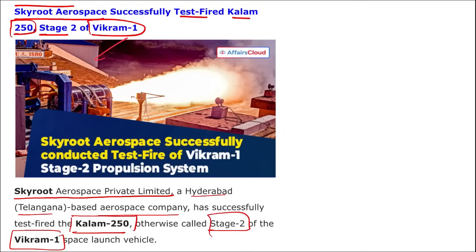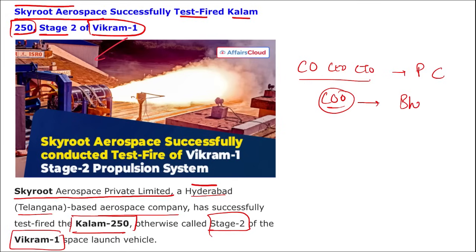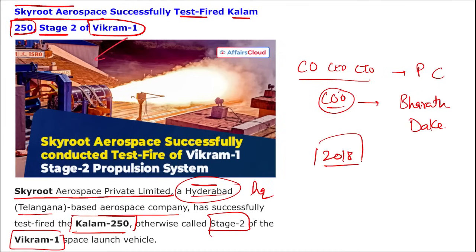So coming back, remember this Kalam 250, it is the Stage 2 of the Vikram 1 rocket tested by Skyroot Aerospace. Skyroot Aerospace is a Hyderabad, Telangana based aerospace company. And where was this tested? In Sriharikota, Andhra Pradesh. If we talk about Skyroot Aerospace, who is the co-founder, chief executive officer and CTO? Pawan Chandana. And who is the co-founder and COO, chief operating officer? Bharat Dhaka. Where is the headquarter, we just saw? It is in Hyderabad, Telangana. And when was it established? In 2018 this was established.